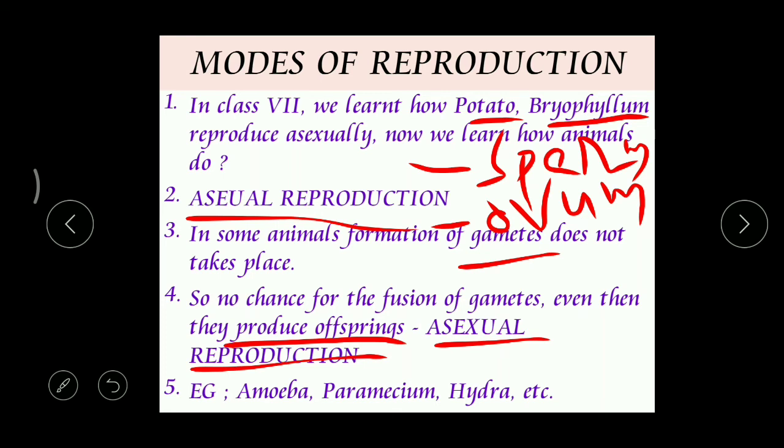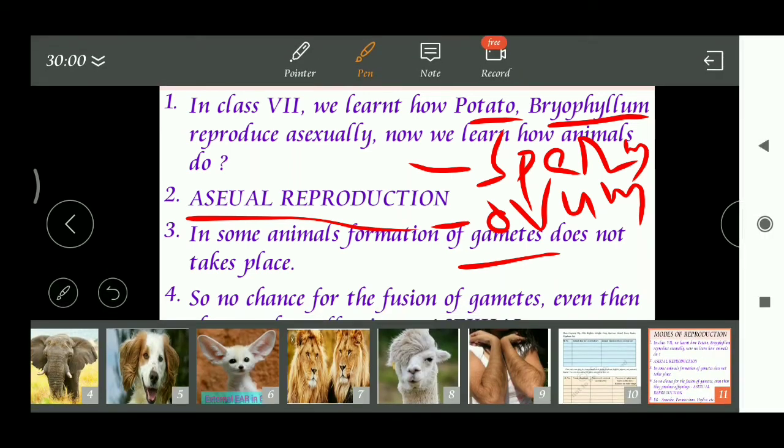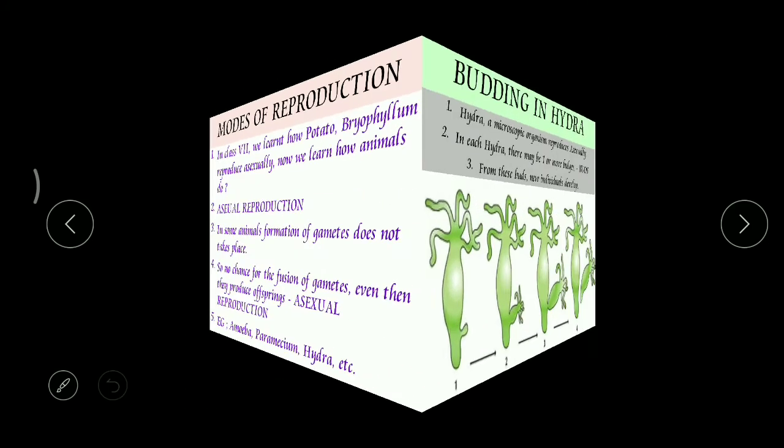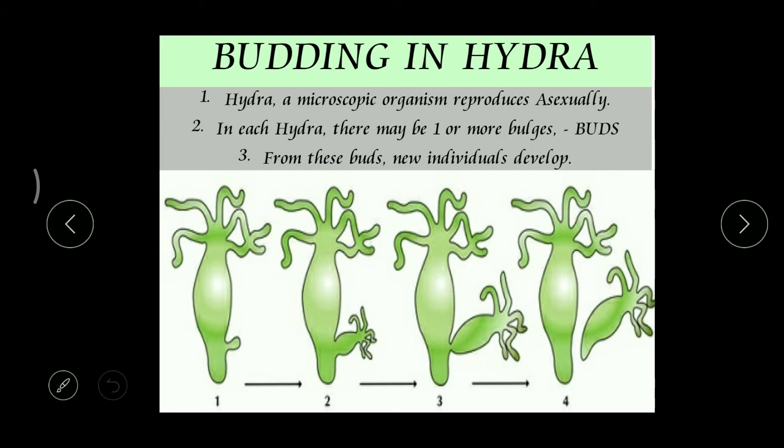Mostly this asexual reproduction can be seen in primitive animals, first formed animals, and even in some higher animals also. The best examples are amoeba, paramecium, Hydra. In this lesson, we're going to study asexual reproduction in the amoeba, paramecium and Hydra. Now come to the first one, that is budding in a Hydra.